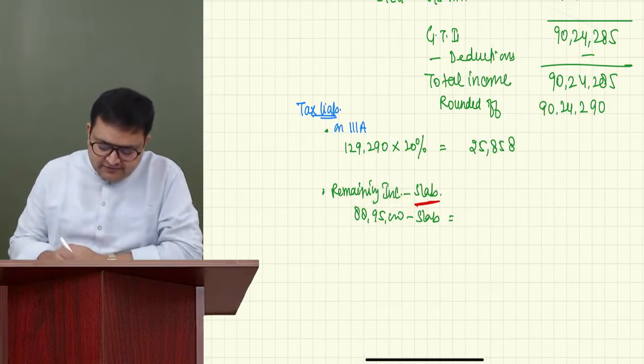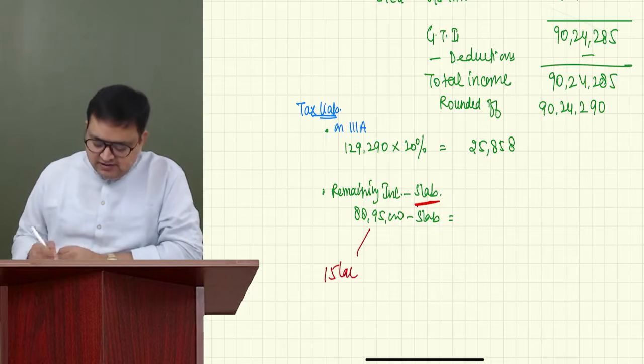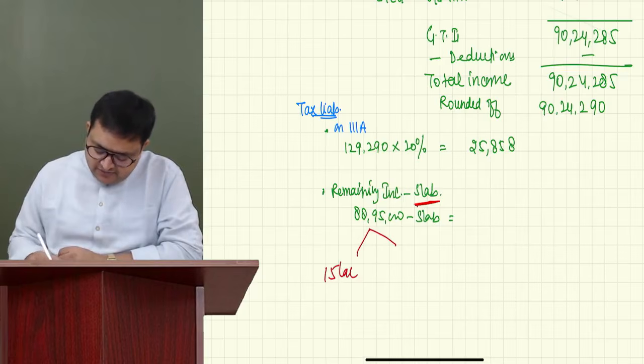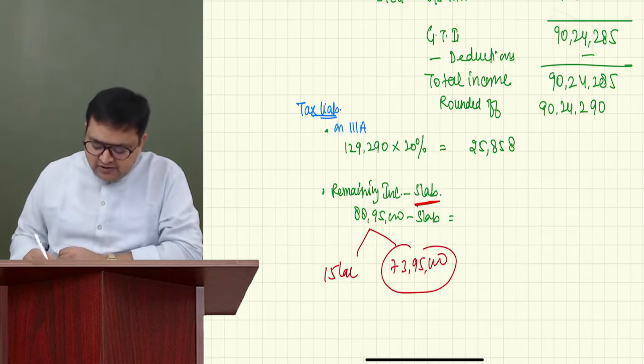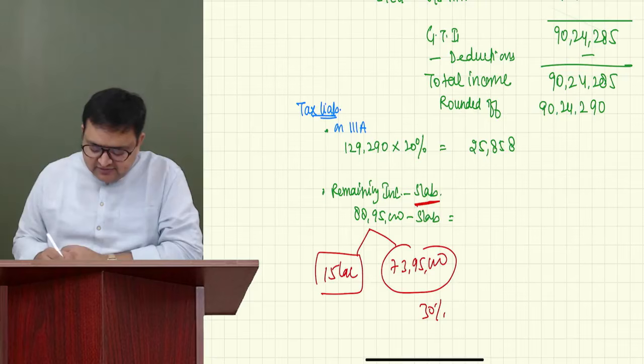So what you can do is, you can divide this into two parts, 15 lakh, and the second part, how much would it be? 73,95,000, right? So on this amount, you have to charge 30%. And on the 15 lakh, you know that it is 1.4 lakh, right? It is 1.4 lakh.